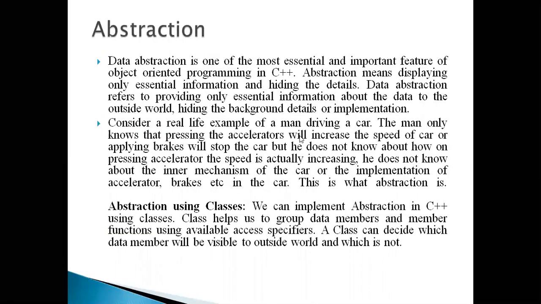Now look at the next one. It's input small, that is abstraction. Up to now we know that abstraction is one of the most essential and important features of object-oriented programming in C++. We have different object-oriented programming concepts like class, objects, abstraction, encapsulation, polymorphism, inheritance, all those things. Likewise, abstraction is also one of the essential ones.